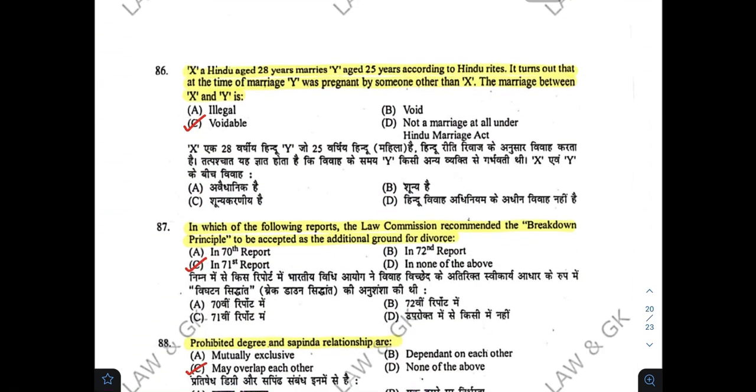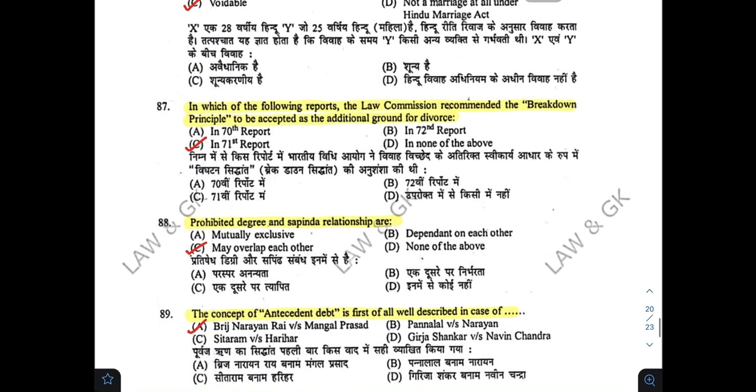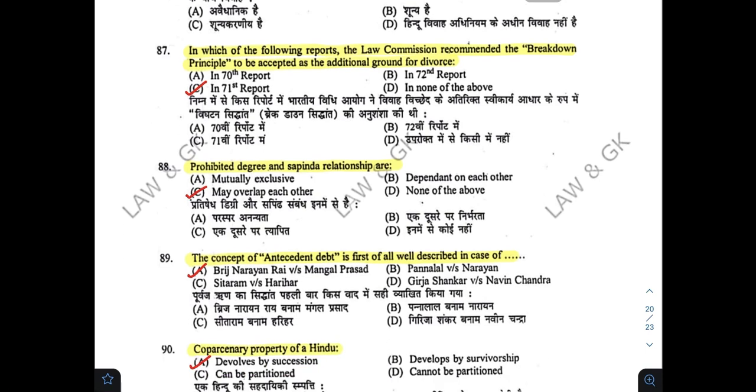X, a Hindu aged 28 years, marries Y aged 25 years according to Hindu rites. It turns out that at the time of marriage, Y was pregnant by someone other than X. The marriage between X and Y is C. In which of the following reports the law commission recommended the breakdown principle to be accepted as the additional ground for divorce? Correct answer is C. Prohibited degree and subpoena relationship are C.